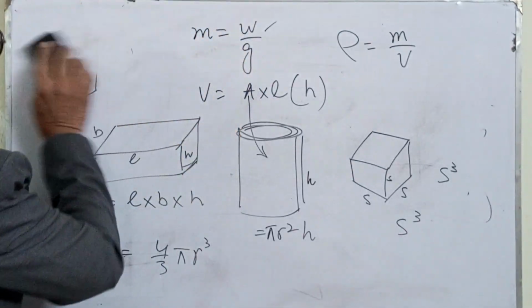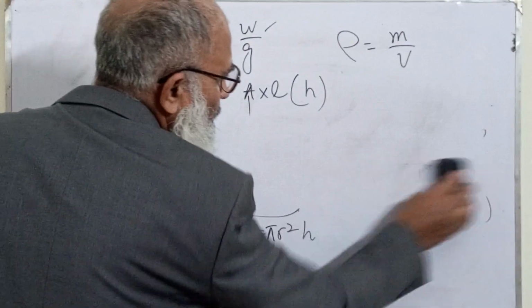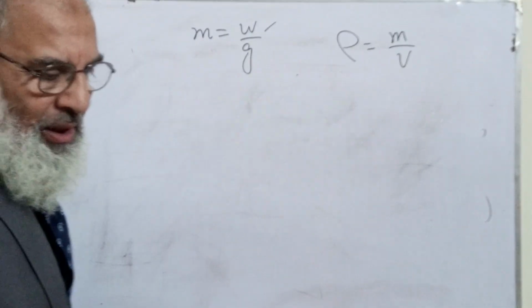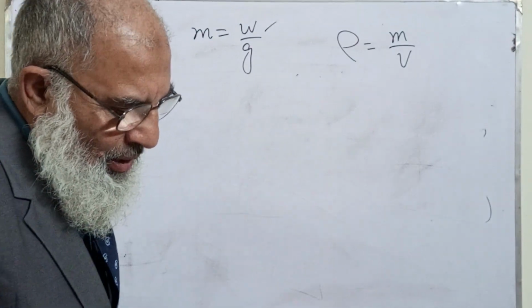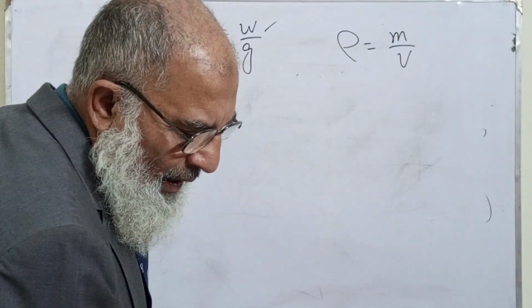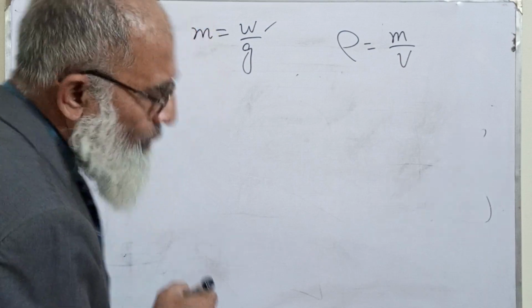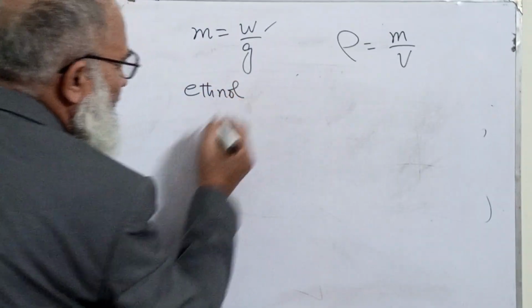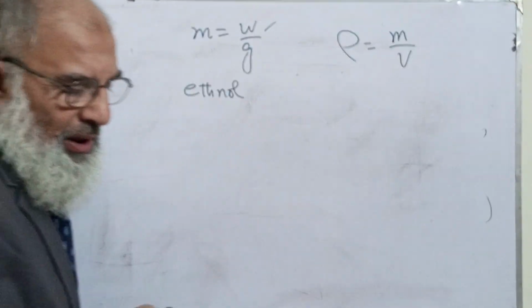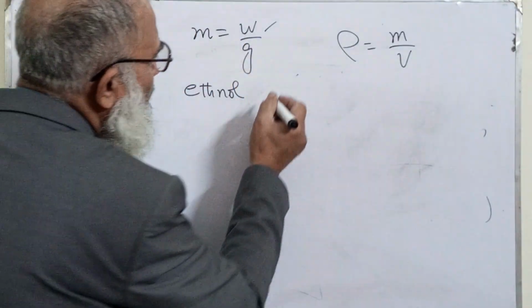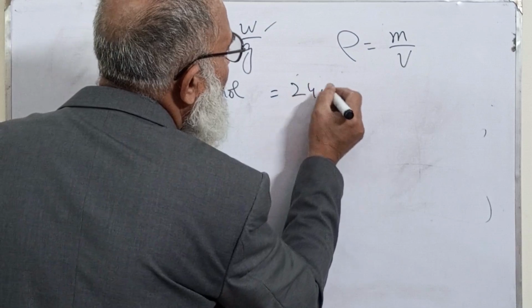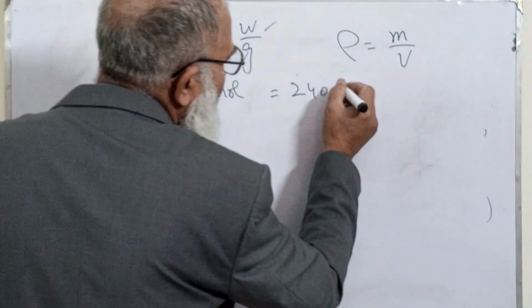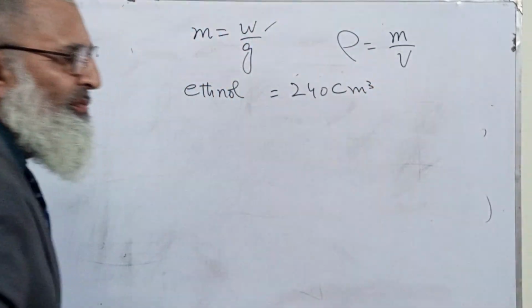Let me explain to you now an example, and then we'll finish. A sample of ethanol, it is a liquid, has a volume of 240 centimeter cube.